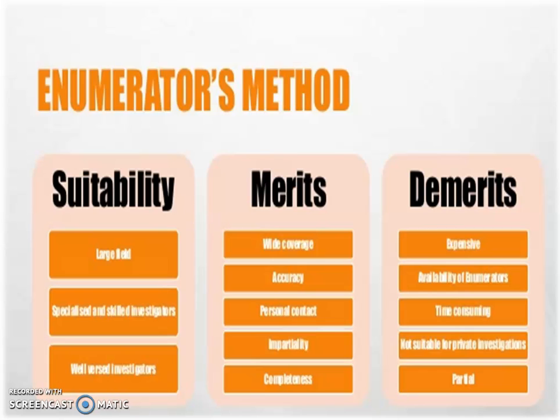It is suitable for private investigation because the enumerator is always a private person. Partial: sometimes the enumerators collect responses from respondents on a personal basis.